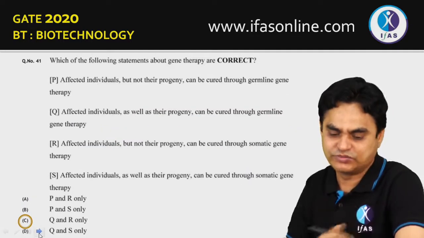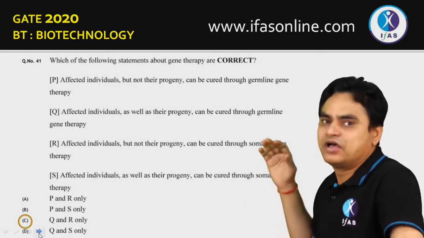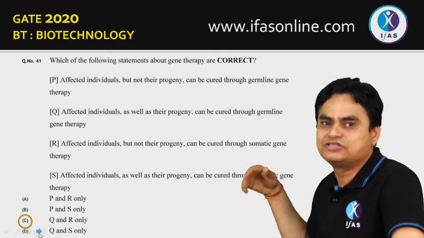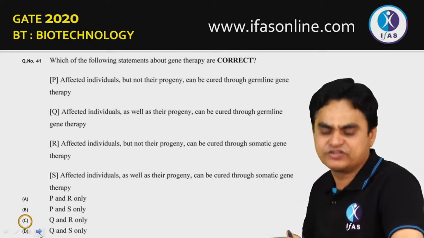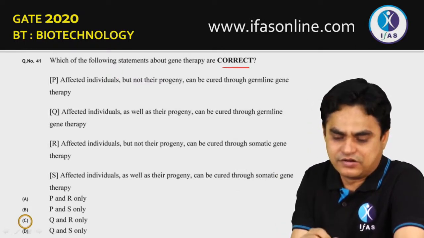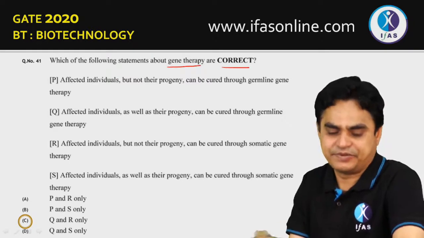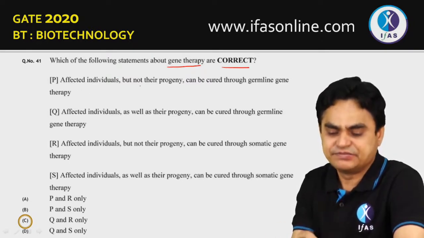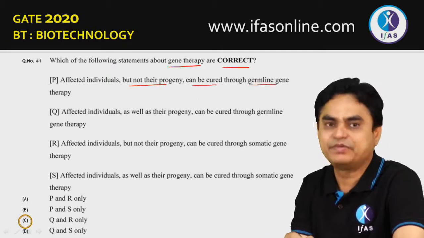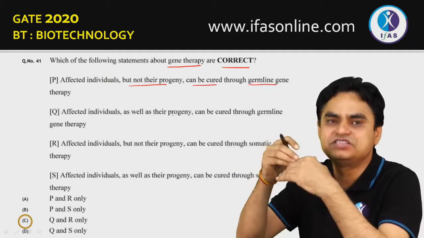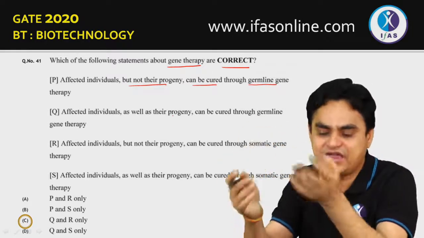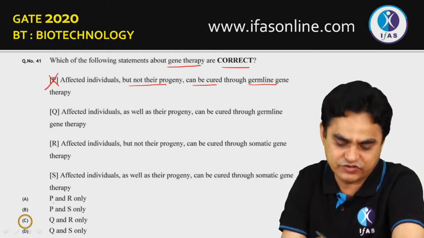Then moving to question number 41. Again, there are some techniques which could be utilized as gene therapy in germ lines or in somatic cells, and you have to identify which combination is correct. The statements are related to gene therapy. Affected individuals but not their progenies can be cured through germline therapy. No, germline therapy means transferring the genes into the germ cells which are going to produce gametes. This means it could be inherited even to the next generation. So this statement is false. P is false.